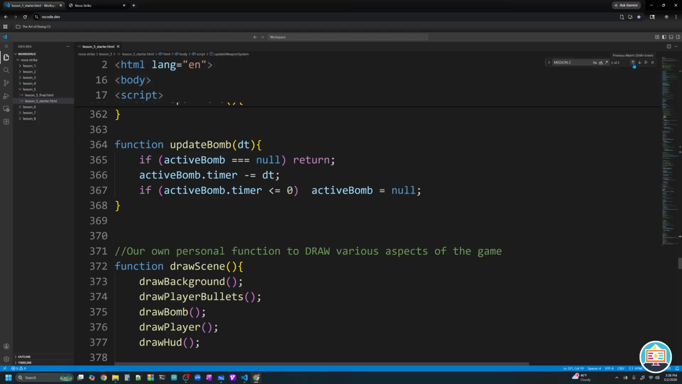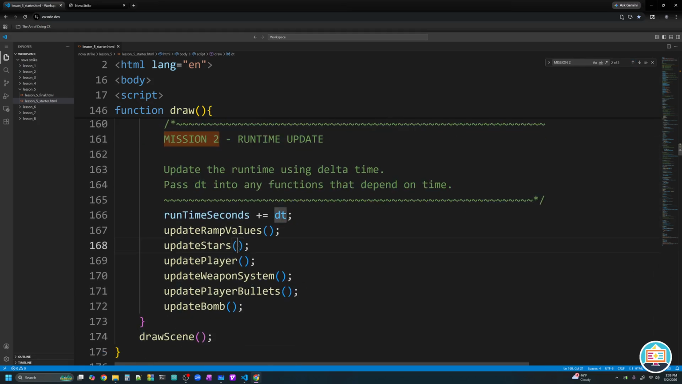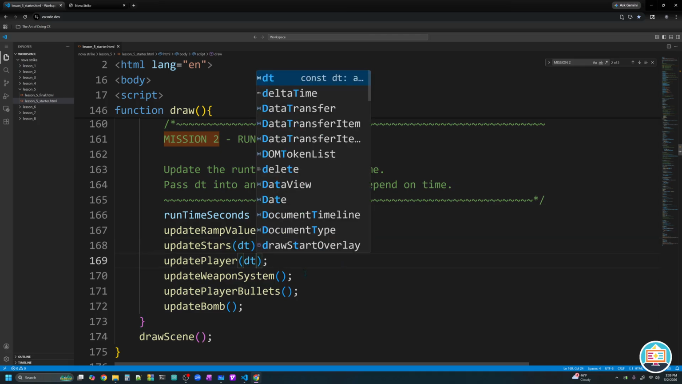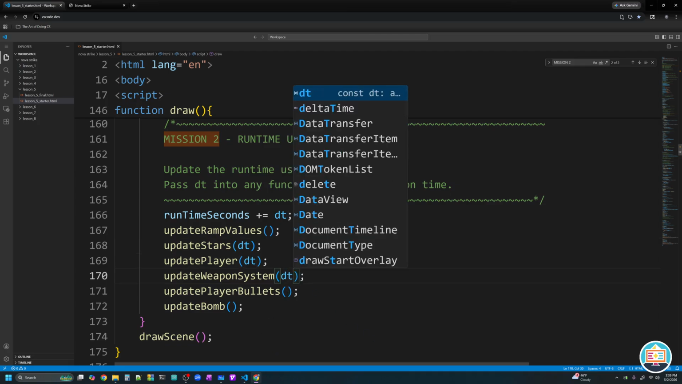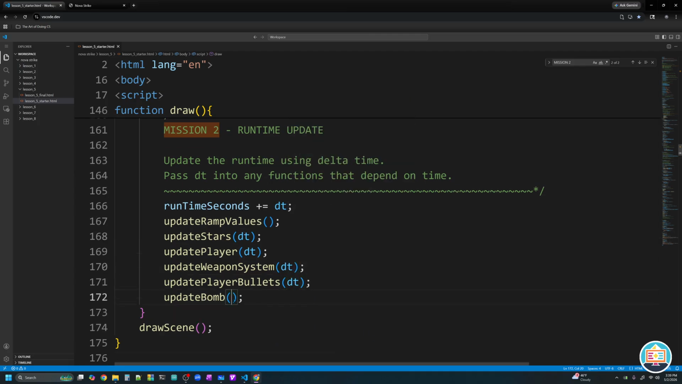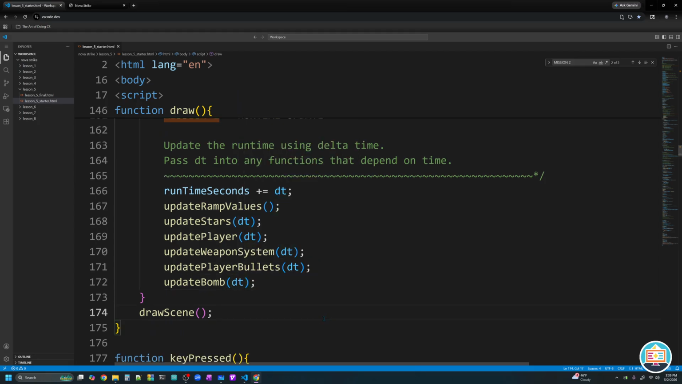So if I go back up here with my up arrow to mission 2, let's pass this variable dt into the functions that need it. Update stars needed it, so I'll put dt in here. Update player needed it, dt. Update weapon system needed it, dt. Update player bullets needed it, dt. And you guessed it, update bomb needed it. So let's pass in dt. And with that, we are now sending this information about how much time elapsed in the current frame to those functions that need it, which means we can move on to mission number 3.